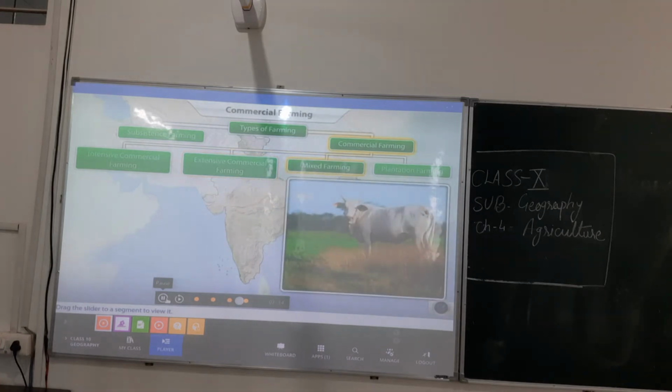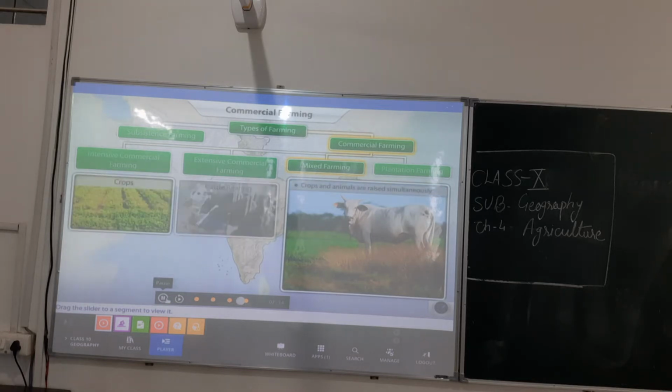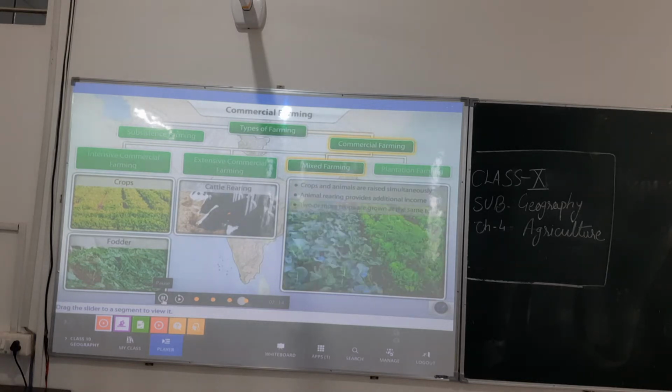In mixed farming, the farmer conducts more than one agricultural activity on the same land to increase income. The land is used to grow food crops and to rear animals such as cattle and poultry, which thrive on farm wastes and fodder that is specially grown for cattle. Animal rearing provides additional income for the farmers. Besides this, two or more crops that mature at different times are grown simultaneously.